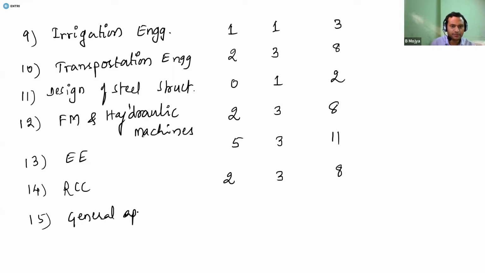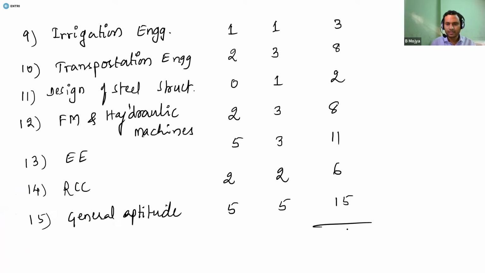General aptitude. It was given 5 1-mark questions and 5 2-mark questions. So it is 15 marks. Okay. Let me change RCC: there were 2 questions for 2 marks. So this is for 6 marks.